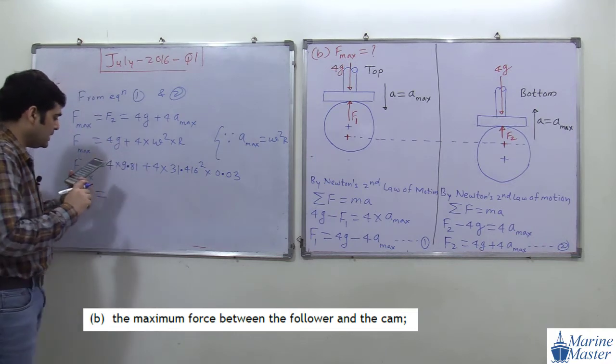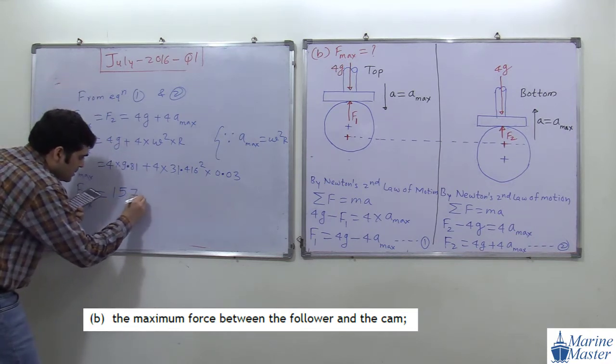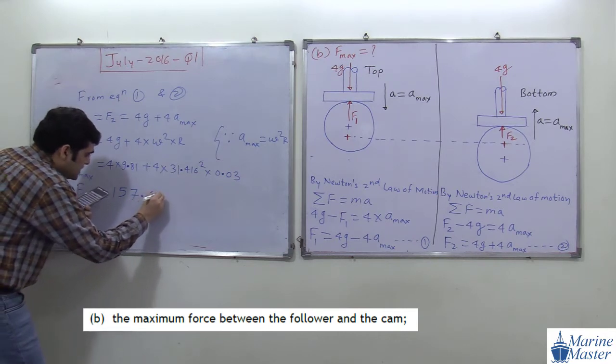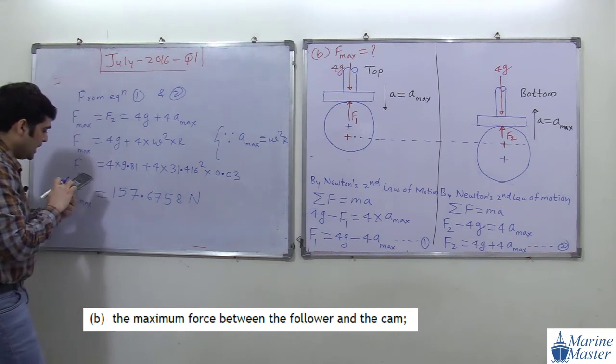So how much value are we getting? 157.6758 Newton. Okay, any doubt in this discussion?